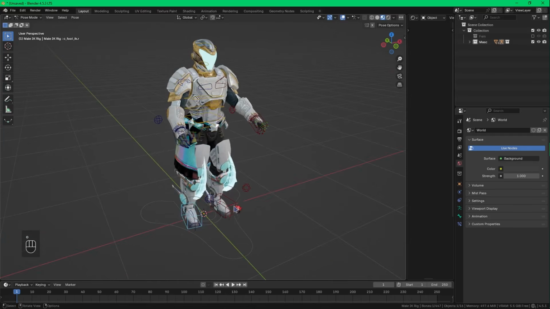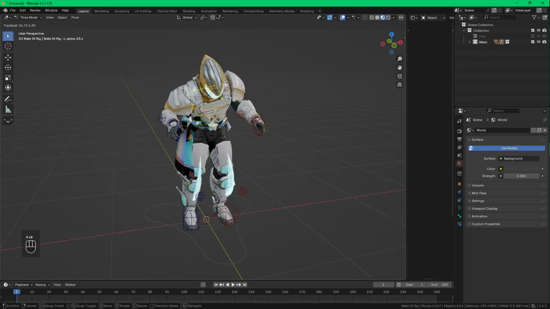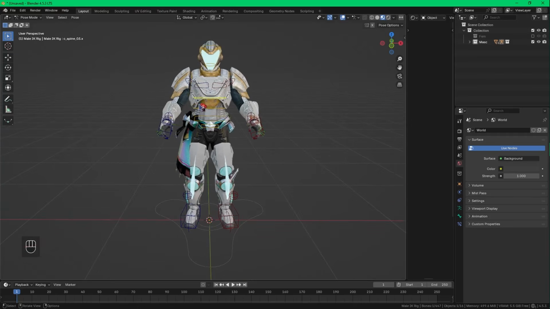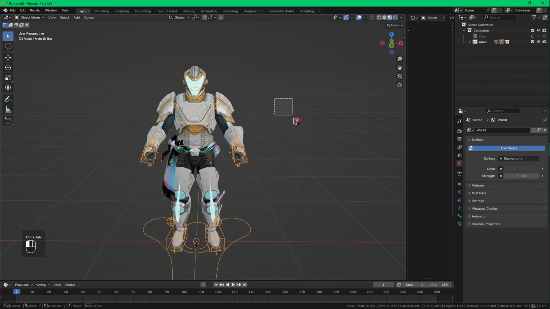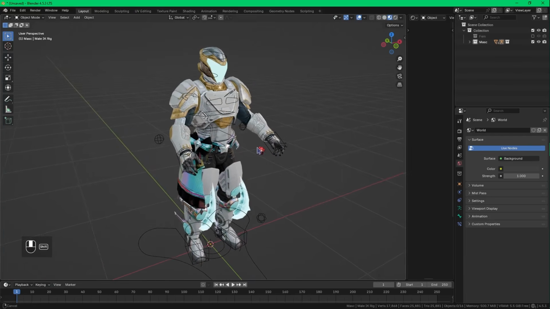The boxes on the hands and feet move them, and the spherical handles at the knees and elbows are what moves them in the direction of the handle. Congratulations, you have now created your Destiny 2 character in Blender.